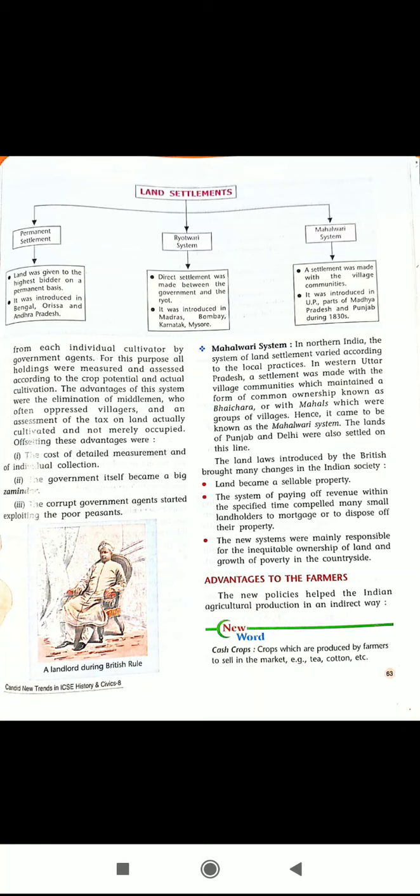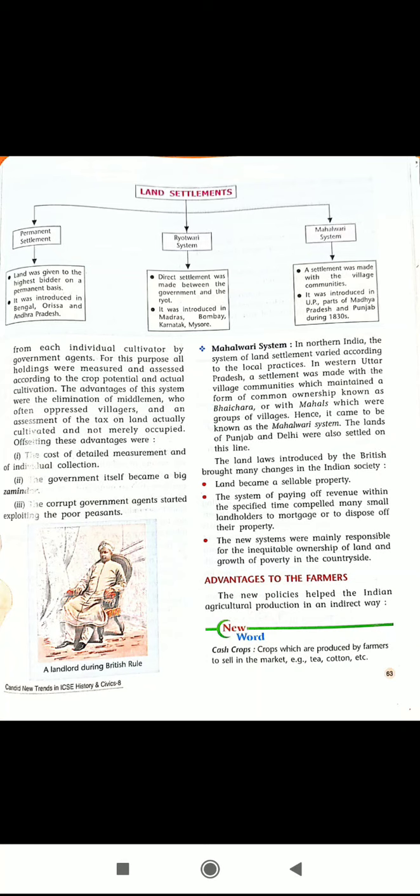The advantage of this system was the elimination of the middleman. There was no middleman because revenue was directly collected by the government agent from the cultivators. Another advantage was the elimination of middlemen who often oppressed villagers, and an assessment of the tax on land actually cultivated, not merely occupied. So tax was assessed on the actual cultivation, not according to the area of land.